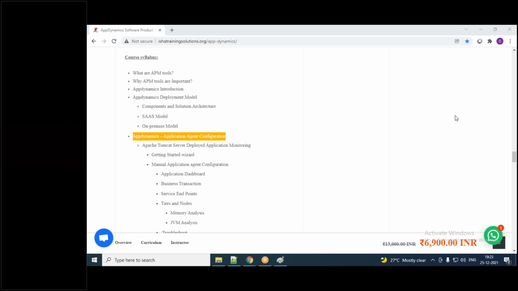Even those going for the AppDynamics certification exam should have this understanding: the AppDynamics installation and configuration, then the agent installation, agent configuration, data extraction, and data identification. All those things you are going to see.